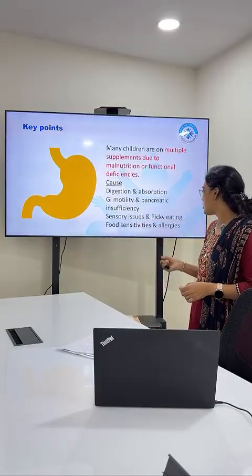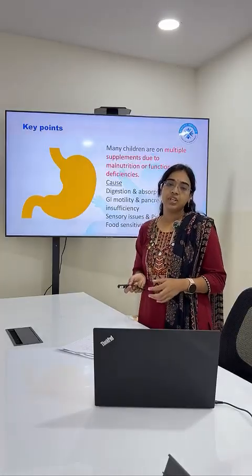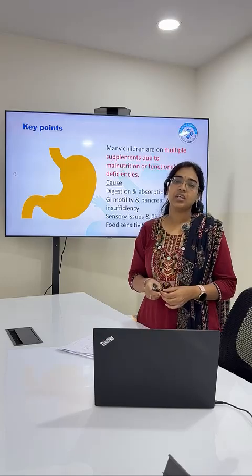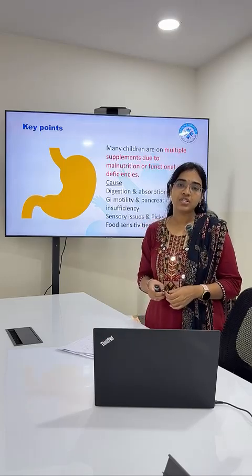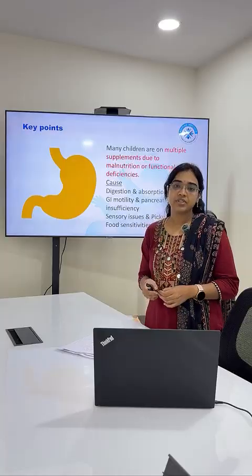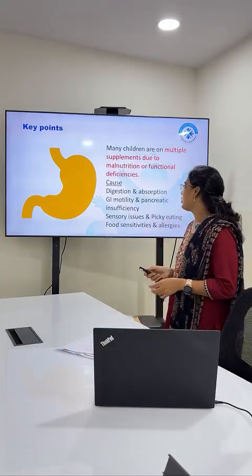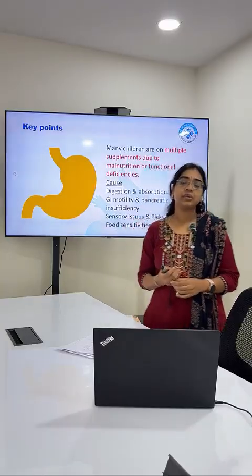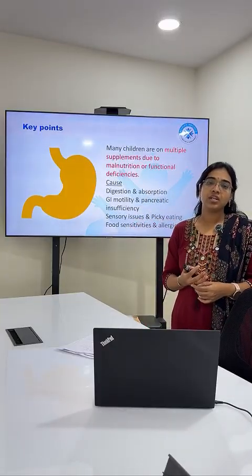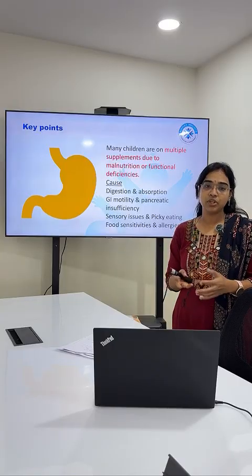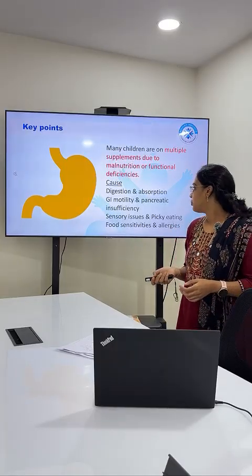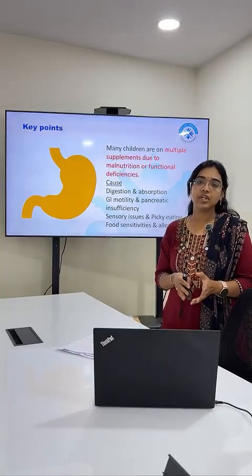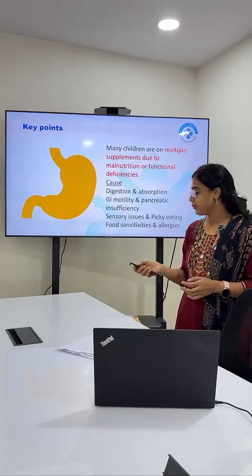And when it comes to food sensitivities and allergies, when we give certain kinds of foods, kids usually have problems with bloating, nausea, diarrhea, constipation, some kind of discomfort, and some kinds of food allergies will be seen. Other things include digestion and absorption issues. These are mainly because of improper pancreatic enzymes and GI motility. GI motility means how food is moving inside the gut. These kids already have some kind of poor movement of food inside the gut.